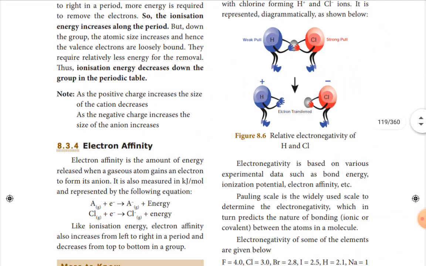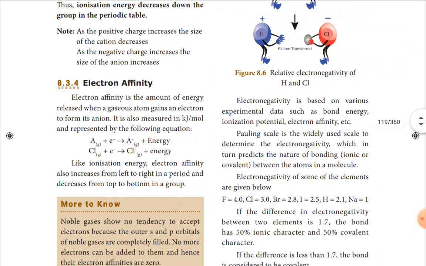Then there is a note given: as the positive charge increases, the size of the cation decreases, and because of this, ionization energy increases, electron affinity increases, and electronegativity also increases. At the same time, as the negative charge increases, the size of the anion increases, but ionization energy decreases, electron affinity decreases, and electronegativity also decreases.